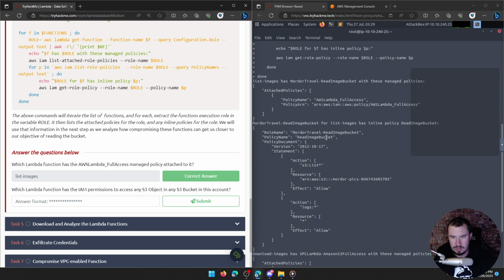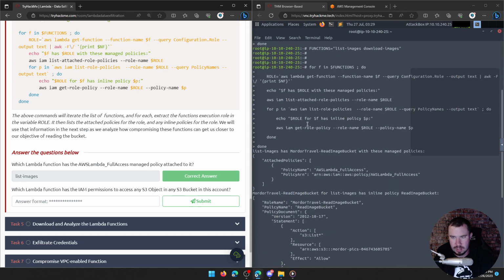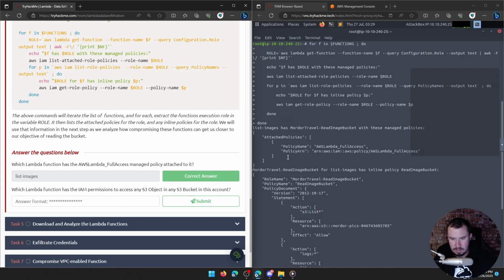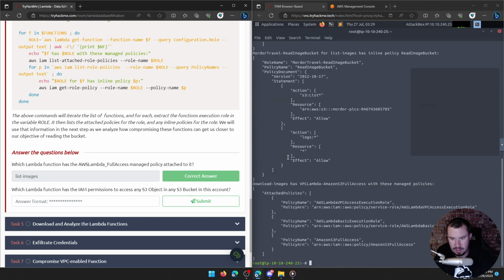Well, I suppose read image bucket, right? Or maybe download images. Full access. Yeah, download images. Download images has S3 full access with these managed policies. So that would have access to everything, I would think.